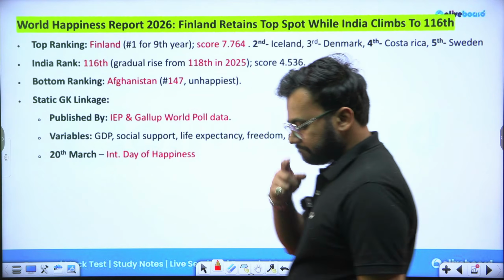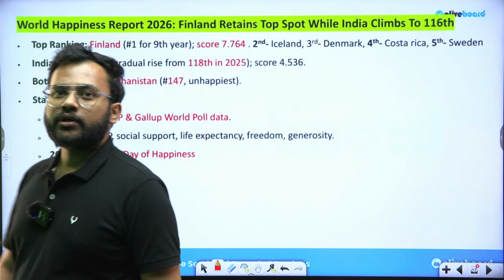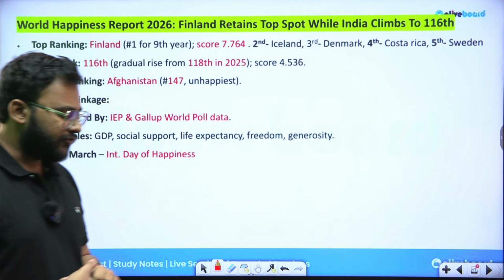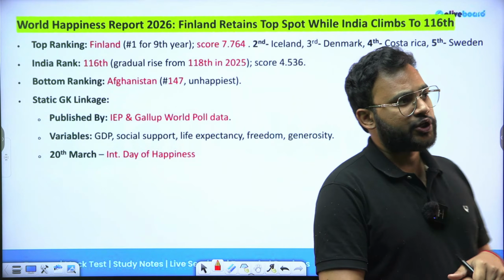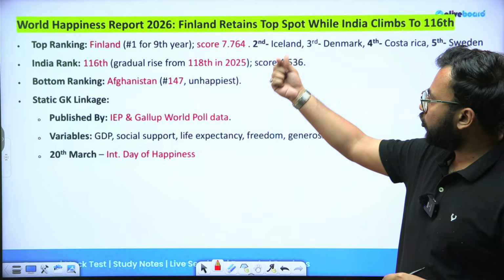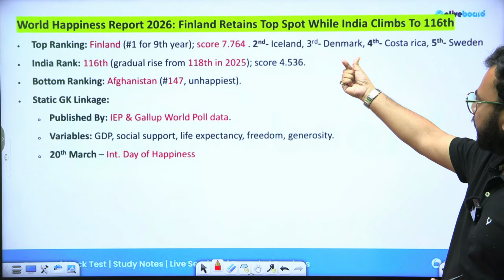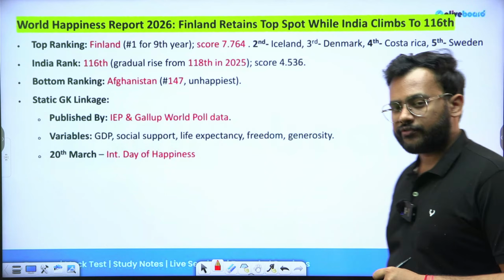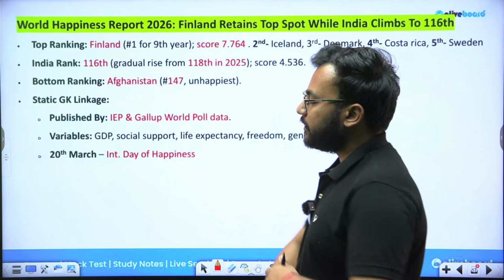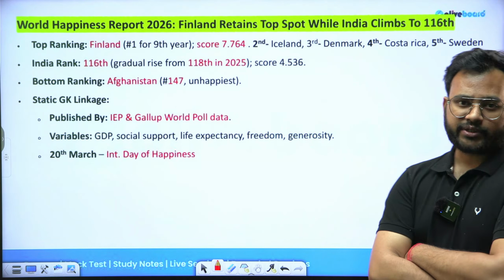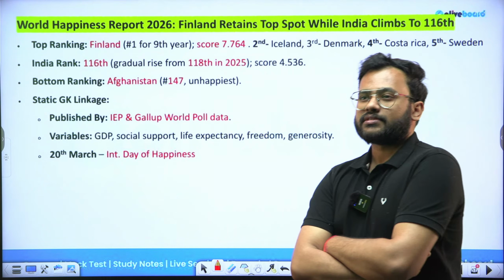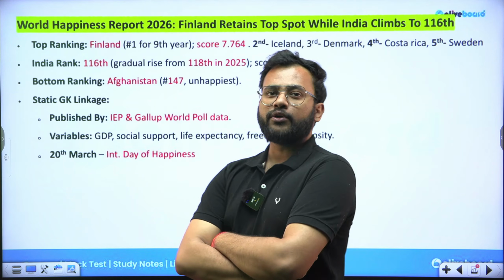Next is the World Happiness Report of 2026. Again, this time Finland secured the first position, followed by Iceland in second position, Denmark third, Costa Rica fourth, and Sweden fifth. So this is the 9th year that Finland has secured the first rank in the World Happiness Report. India has slightly improved its position as compared to the previous year.